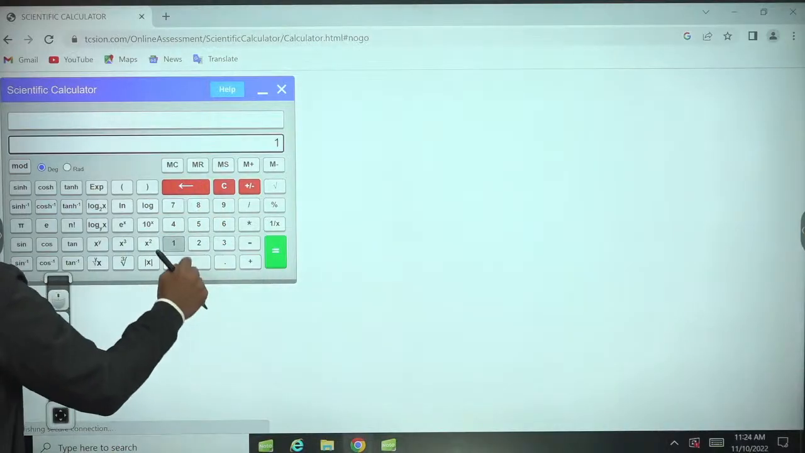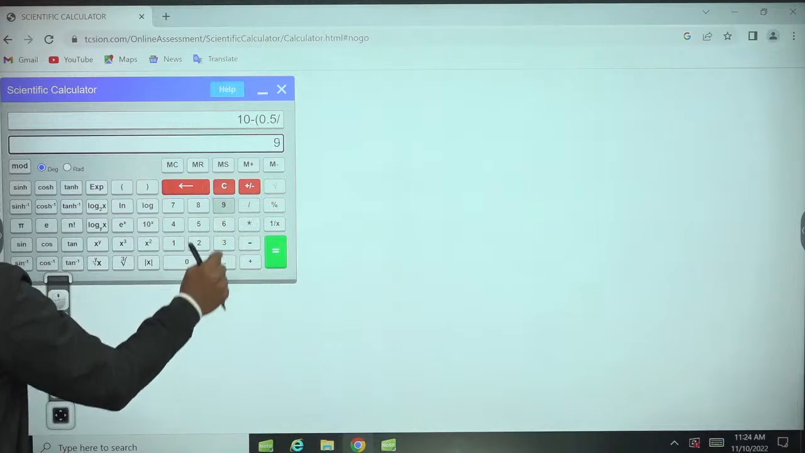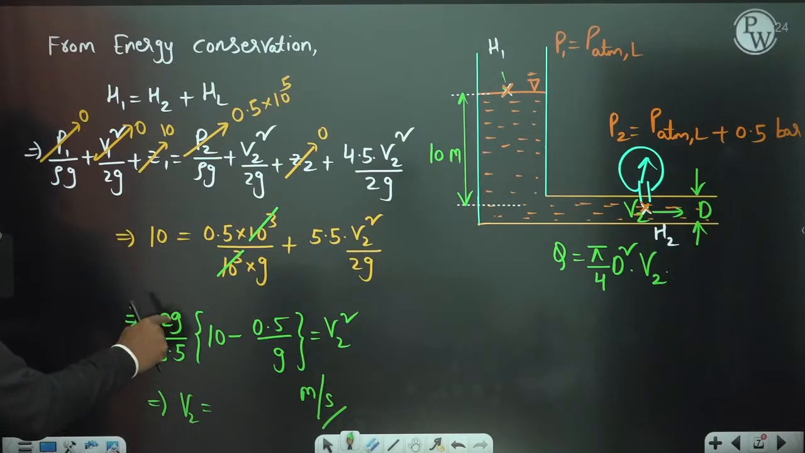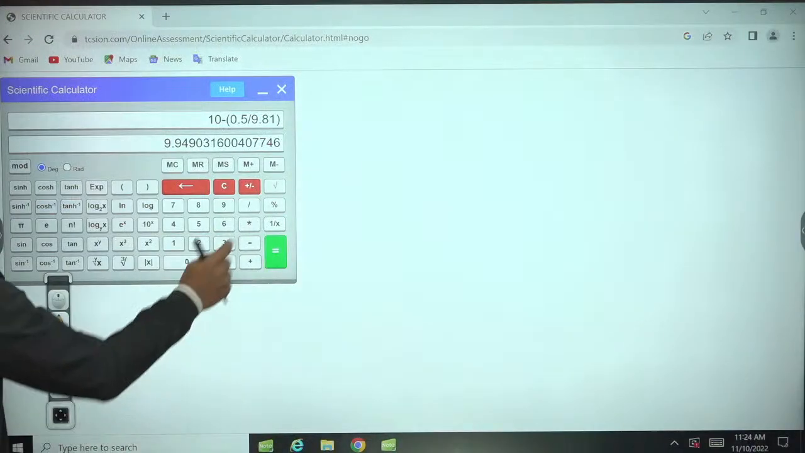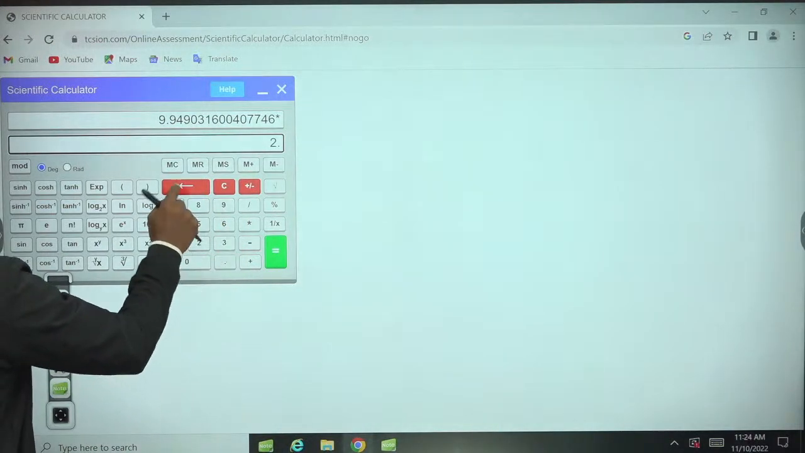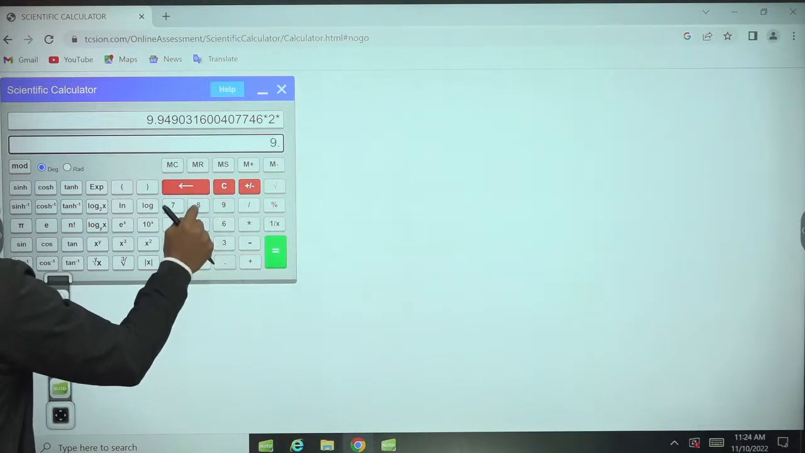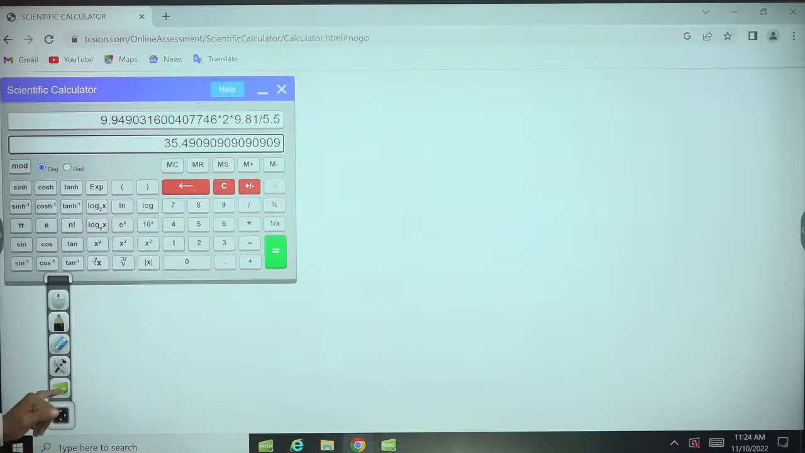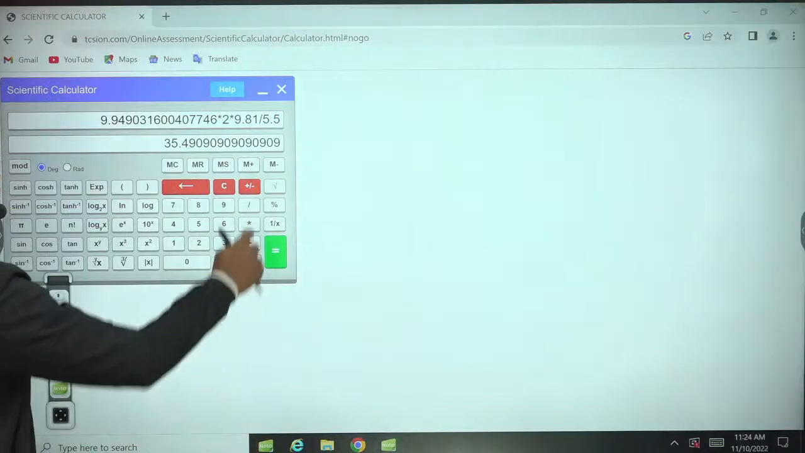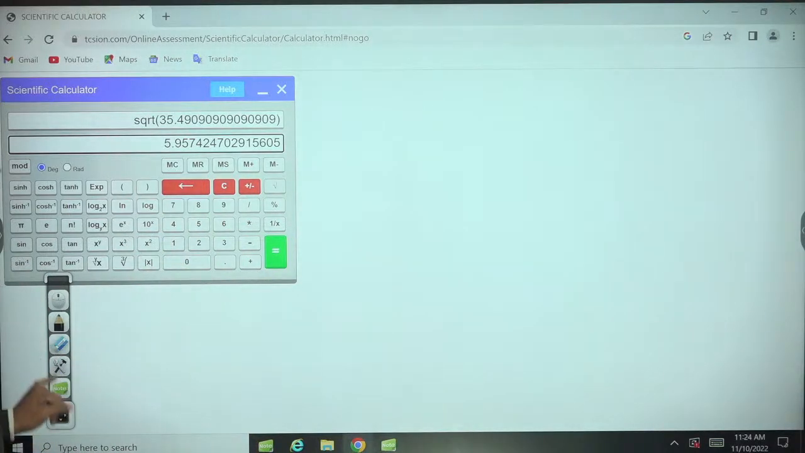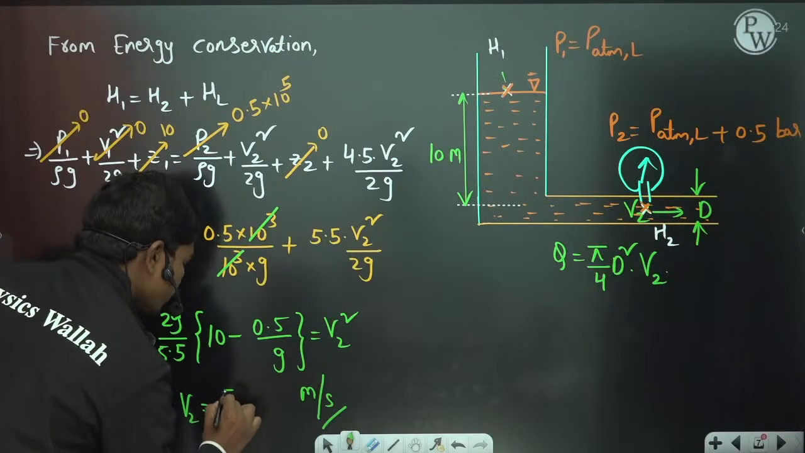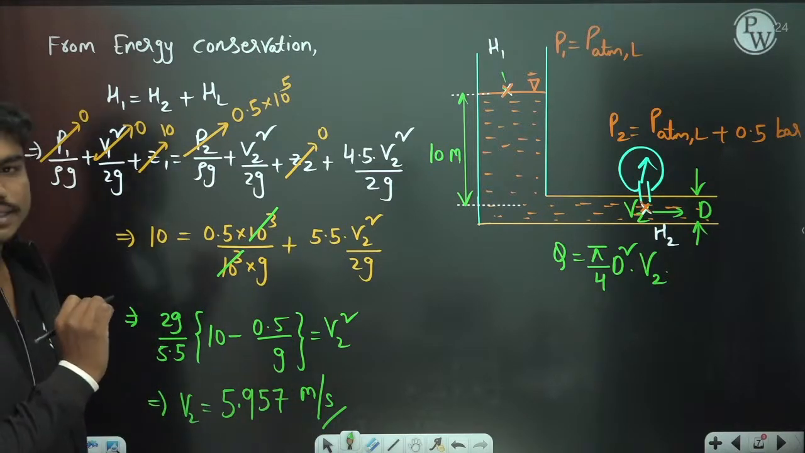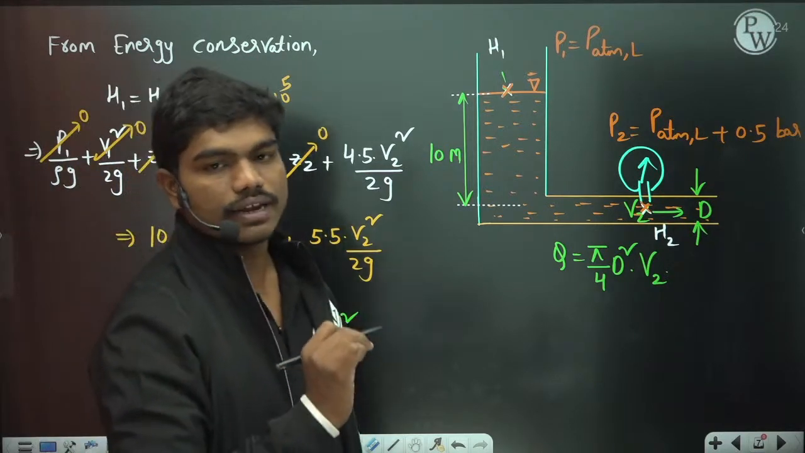Okay, so let us calculate this value. 10 minus 0.5 by g, which is 9.81. So this value 9.948 into 2 into 9.81 by 5.5. If you simplify this, 35.49, and you need to take the square root of this. If you take the square root, 5.957 meters per second, correct? So this is 5.957 meters per second.